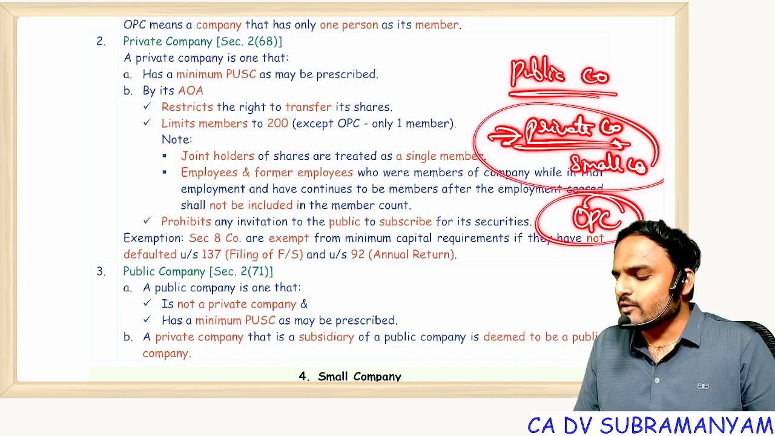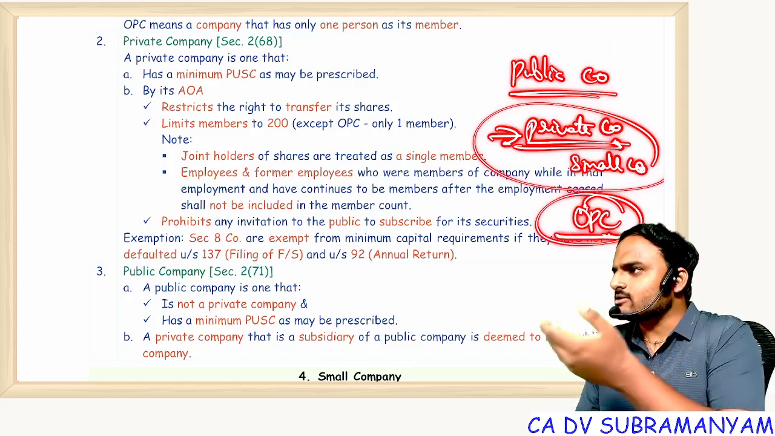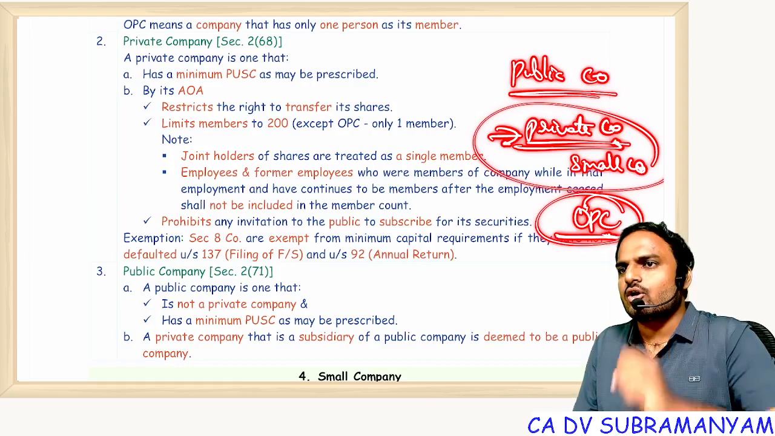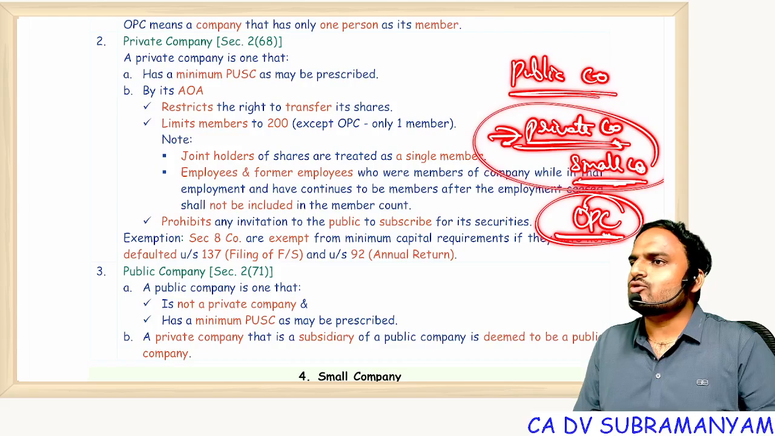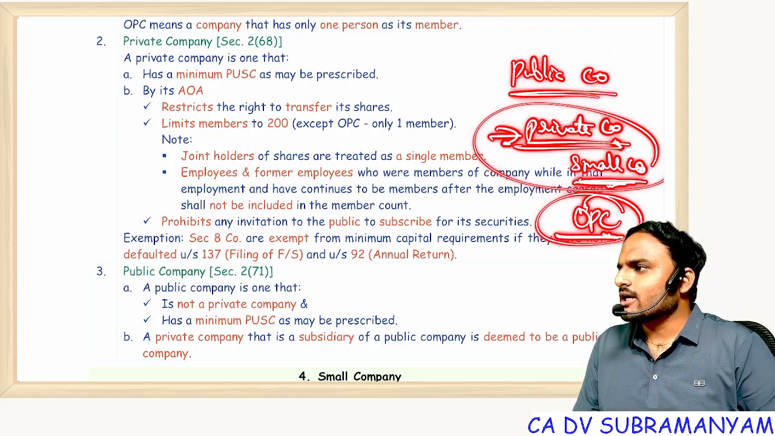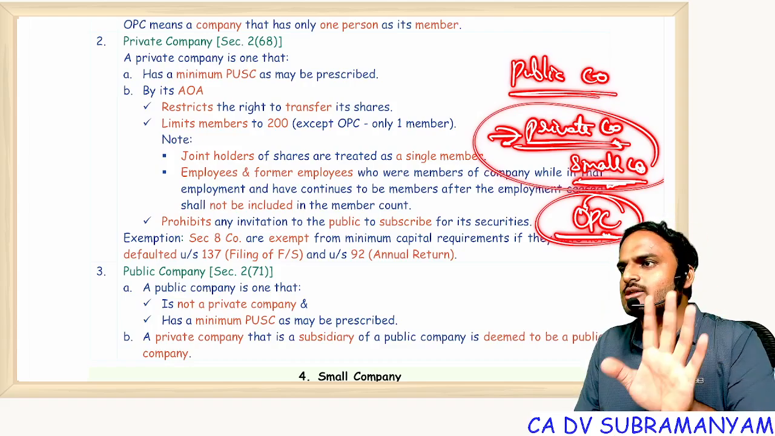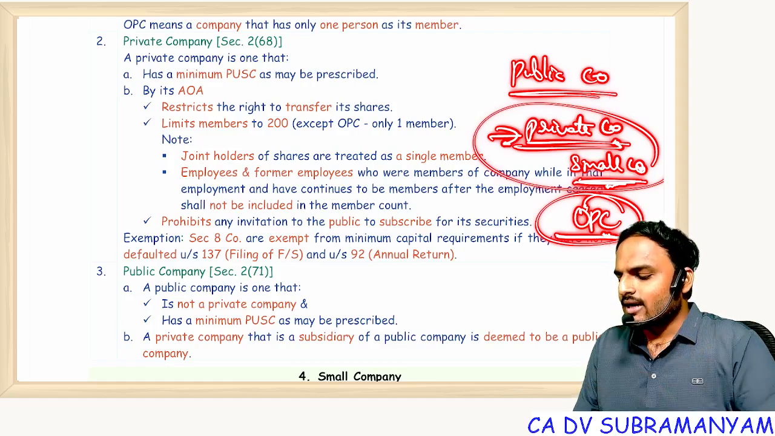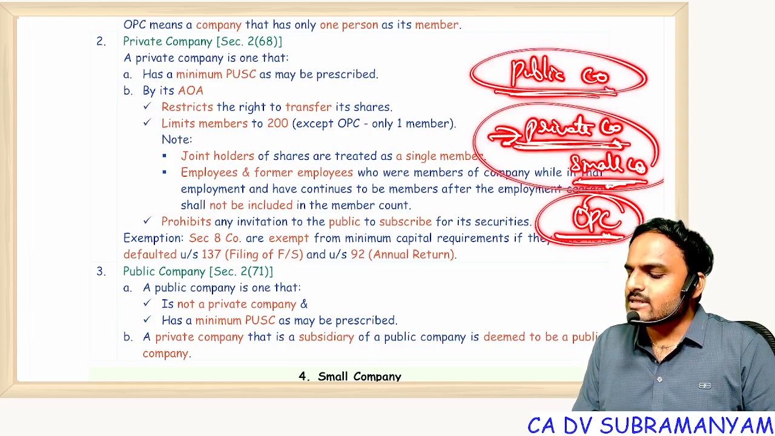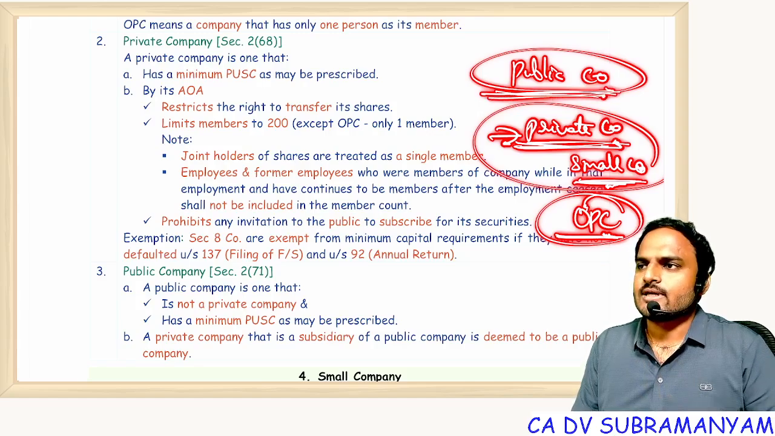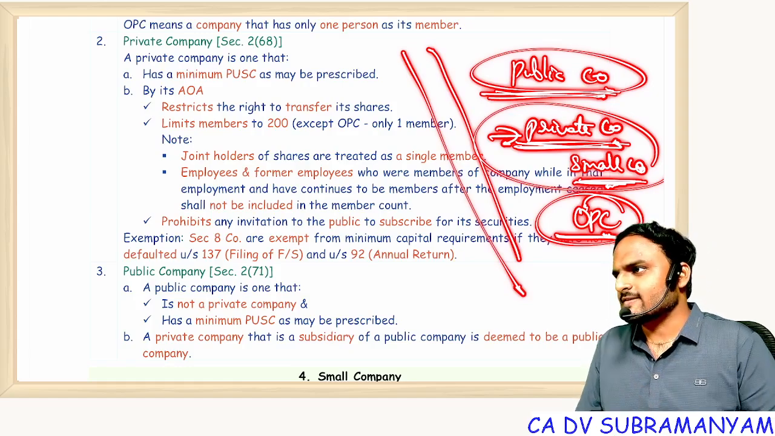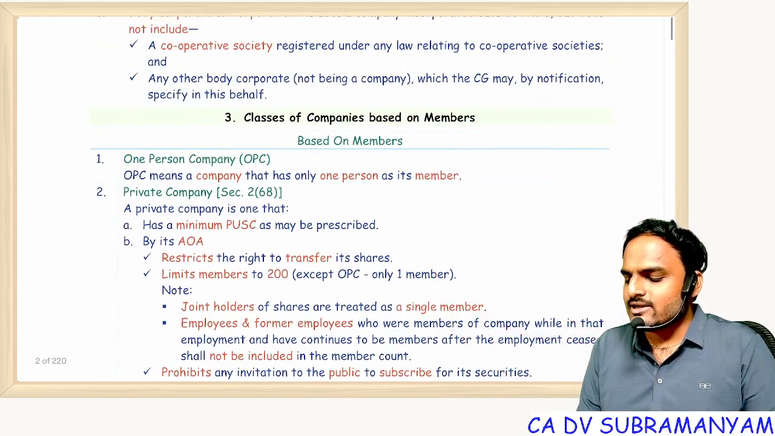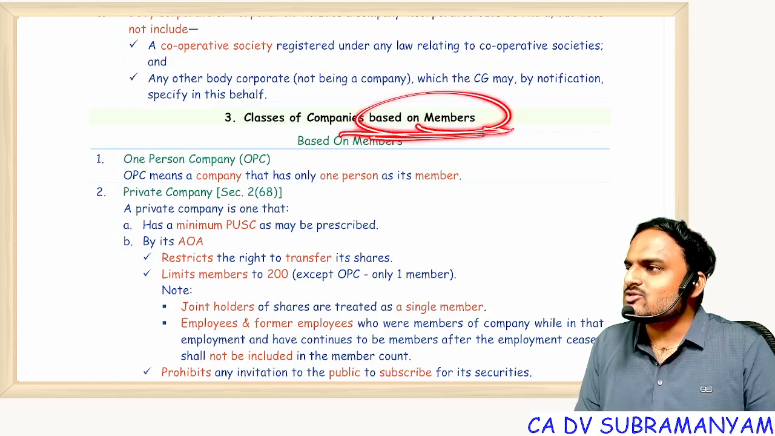But if you observe carefully, in OPC, a second member's funds are also not possible. Only one member can contribute funds. Understood? Coming to small company, it can't do turnover exceeding 40 crores. Why? If it does turnover exceeding 40 crores, it is no more a small company. And compared to a private company, a public company has a lot of compliance burden. So this classification was based on compliance. But what we study is based on the members.